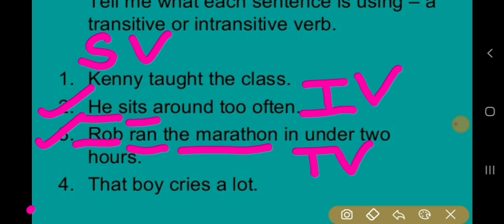Next, that boy cries a lot. Now children, in this sentence, boy is the subject, cries is the action verb. Now ask the question, that boy cries what or whom? Do we get the answer? No. So it is an intransitive verb.